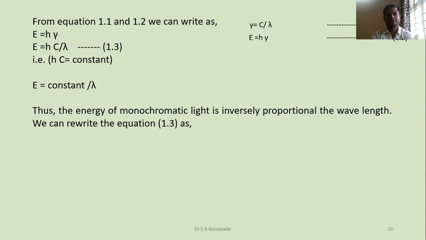By using the above equation, we can say that the energy of monochromatic light is inversely proportional to the wavelength. So equation 1.3 we can write as E is equal to h multiplied by nu bar multiplied by c, where nu bar is 1 upon lambda.